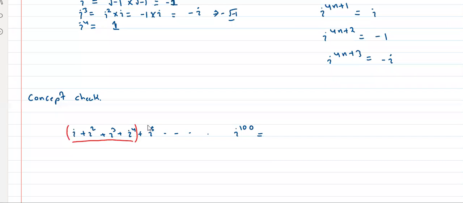So what will be the value of the next 4? i to the power 5 is equal to i only, yes or no? i to the power 6 is i square only. i to the power 7 is i cube only, which is equal to what? This is minus 1. This is minus i. And i to the power 8 is, tell me, 1.